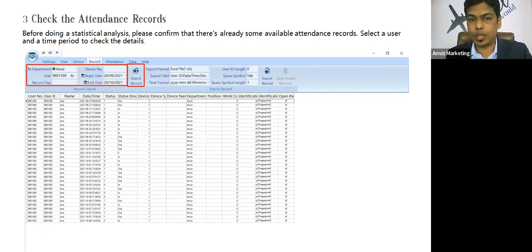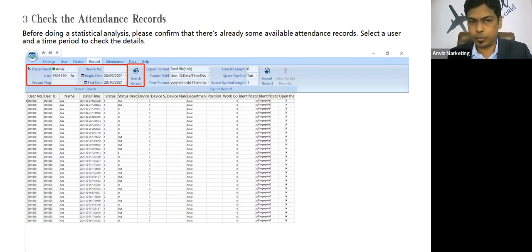We have the export feature. If you want to export these reports into a particular format, we have formats like Excel and text. You can export those records into a particular format as well. For that, you need to define which fields you actually want to export. That you can select from the export field option, along with the time format that you want in the report. So this is the option where you can see all the records and export them into a particular format as well.